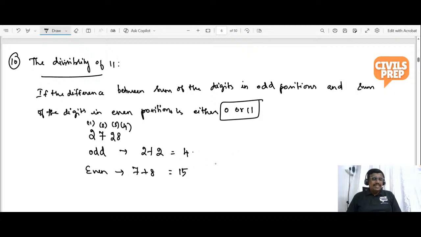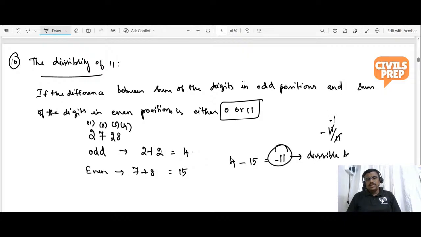So what you need to find is the difference. 4 minus 15 is minus 11. You may say, sir, here it is minus, so it will not be divisible. But minus 11 by 11 is also minus 1, right? So it is divisible by 11.